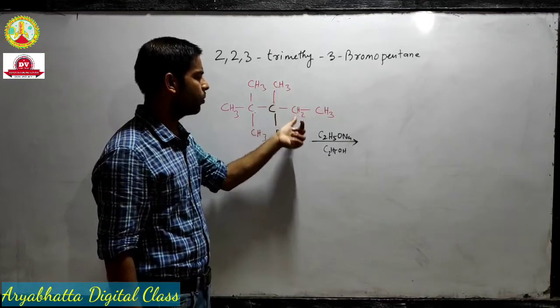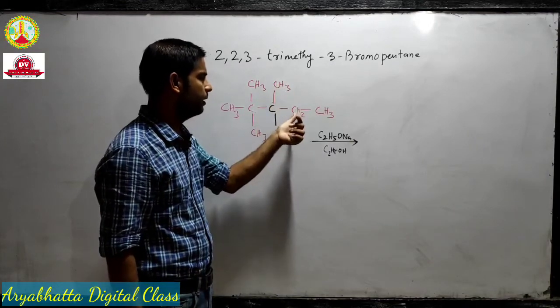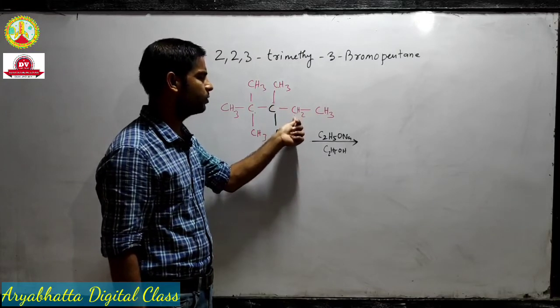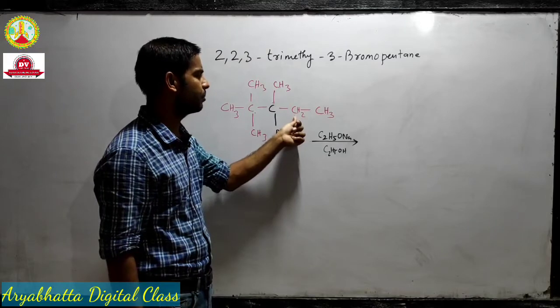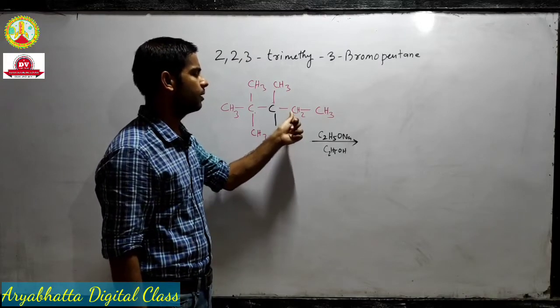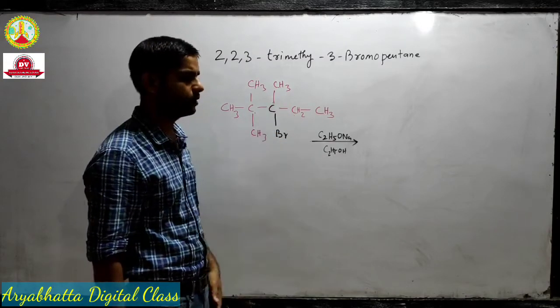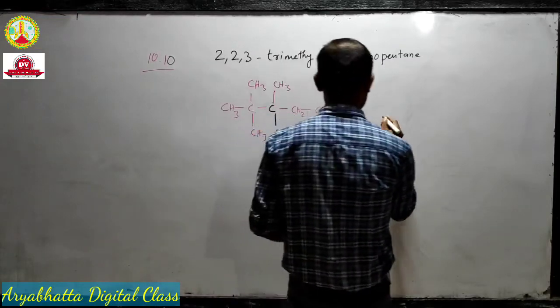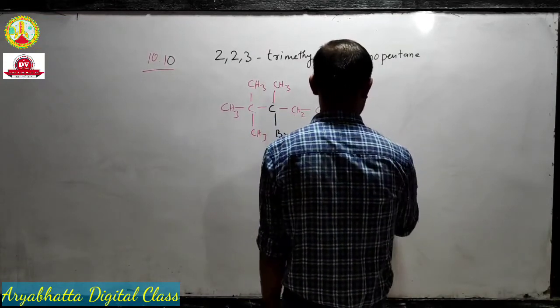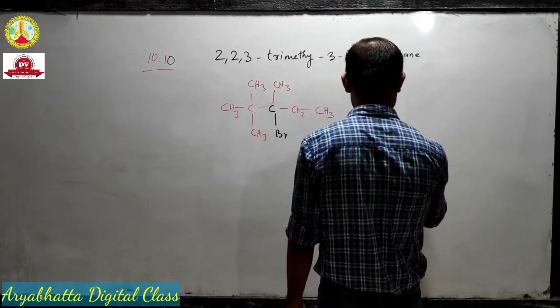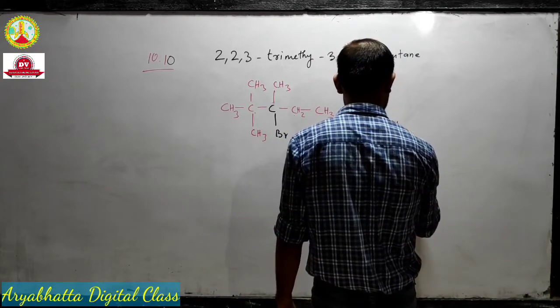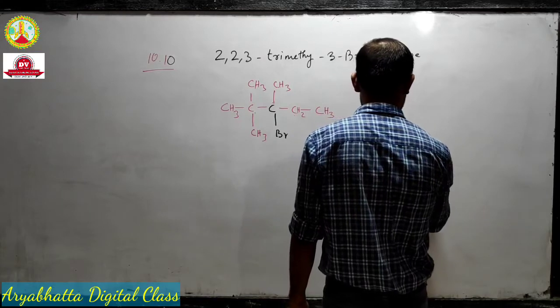Out of these two carbons, this carbon is more substituted. We can see that removing hydrogen from this carbon will give us more substituted alkene product. So first of all we will write down the two possible products, and then we will see which one is major product.